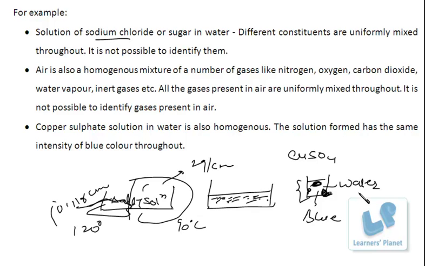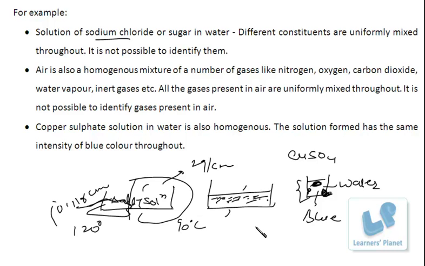That is, every part of the solution will show the same property. We can't identify the components or constituents in a homogeneous solution. We can't set up a clear boundary between the constituents of the solution. I hope you have understood this.